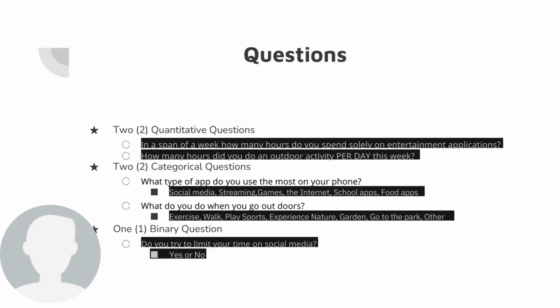For my second quantitative question, I chose, how many hours did you do an outdoor activity per day this week? I also have 2 categorical questions, one of which being, what type of app do you use the most on your phone?